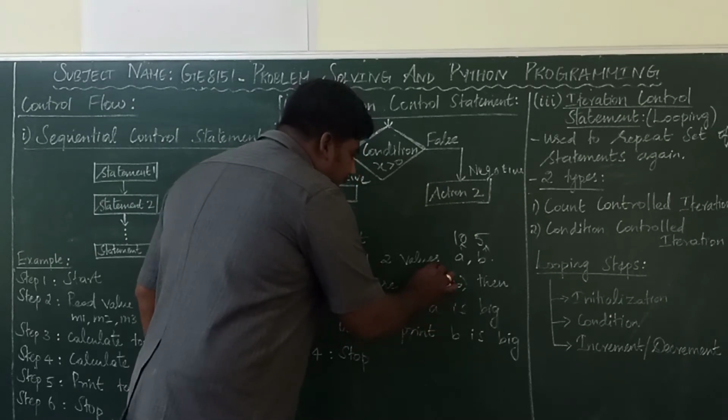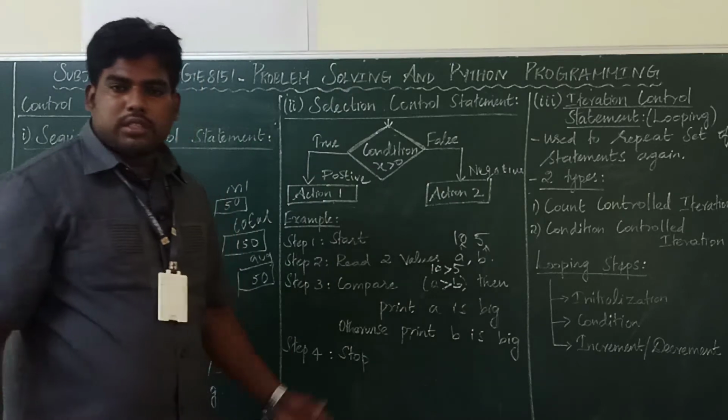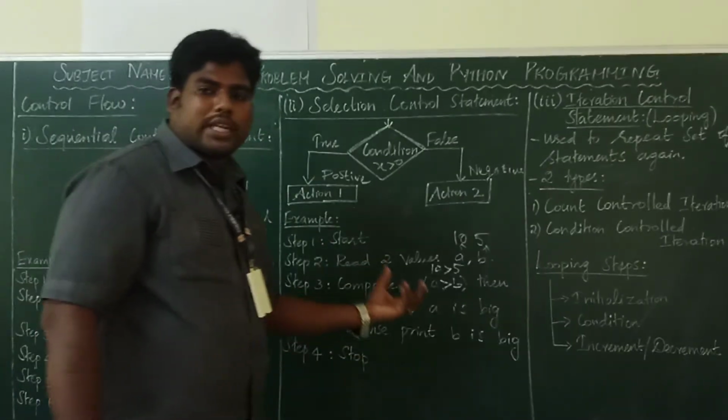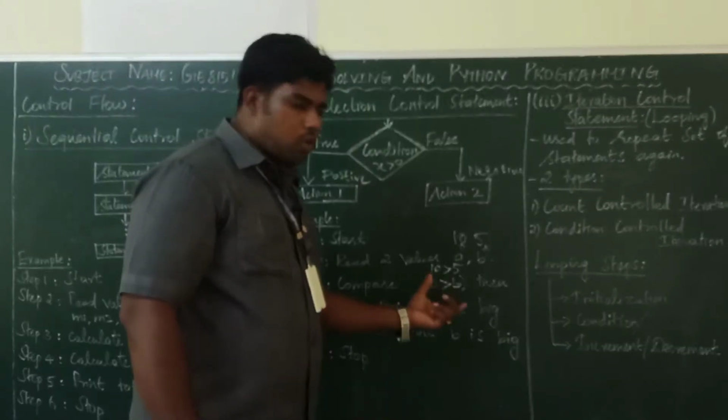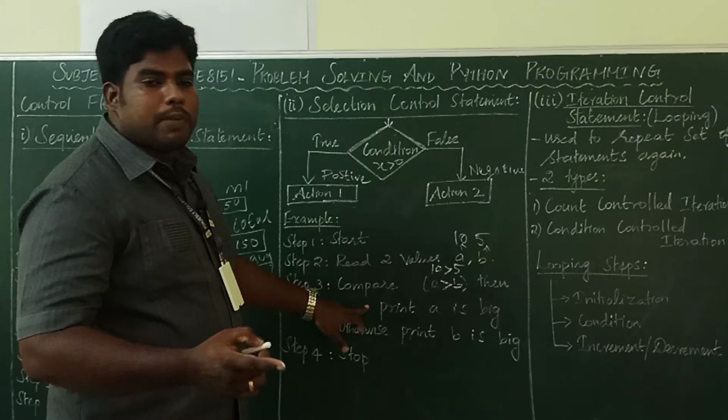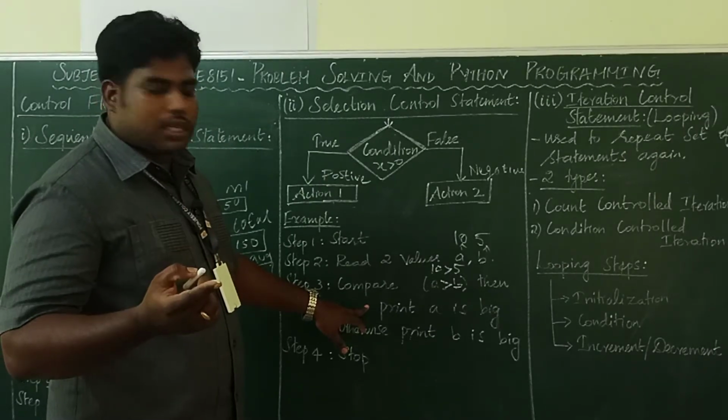So what's the a value here? 10 greater than 5. Is the condition true or false? This is the condition here: a greater than b. So 10 greater than 5, true or false? True. If it is true, it will print the statement "a is big". You have to print the statement a is big.